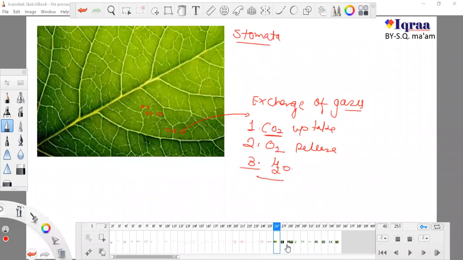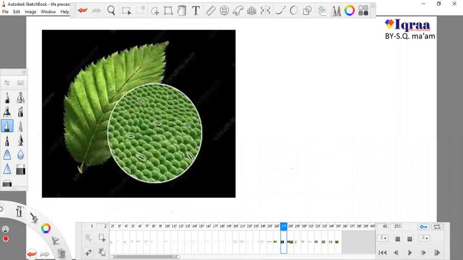Okay, so now we will study about stomata. So this is our stomata. Okay, right now